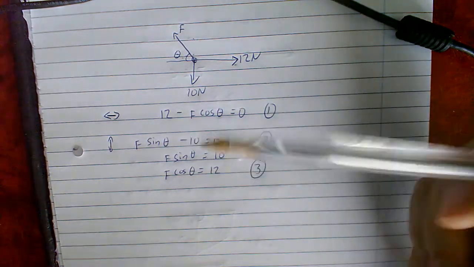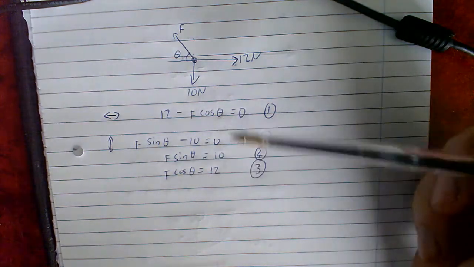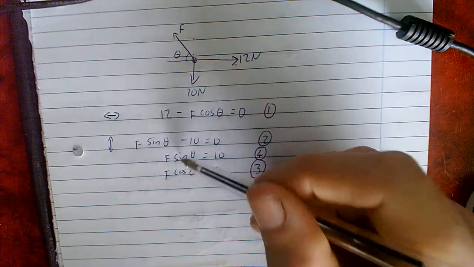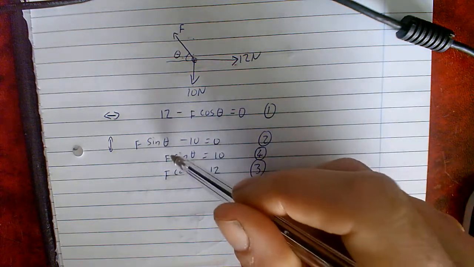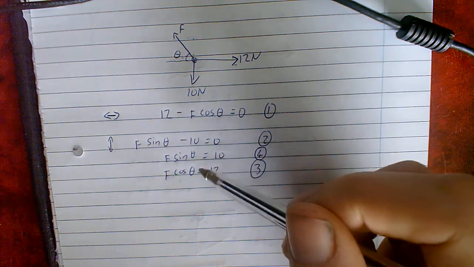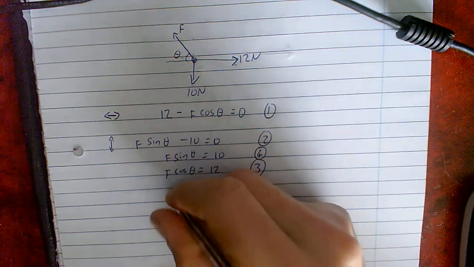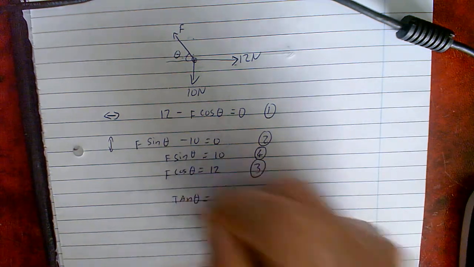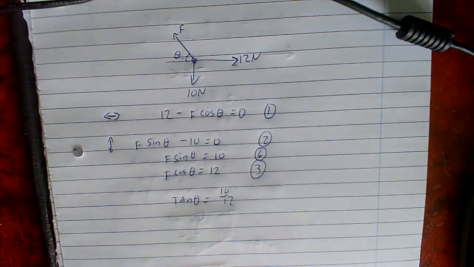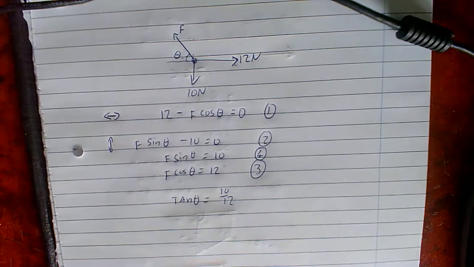Now the reason why I've put these in a strange order is because I'm going to do a division now. I'm going to divide the top by the bottom, so 4 by 3. So when I do that, I get F sine theta divided by F cos theta, which allows me to cancel out the F's. And that will leave sine theta over cos theta, which is tan theta, is equal to 10 over 12.